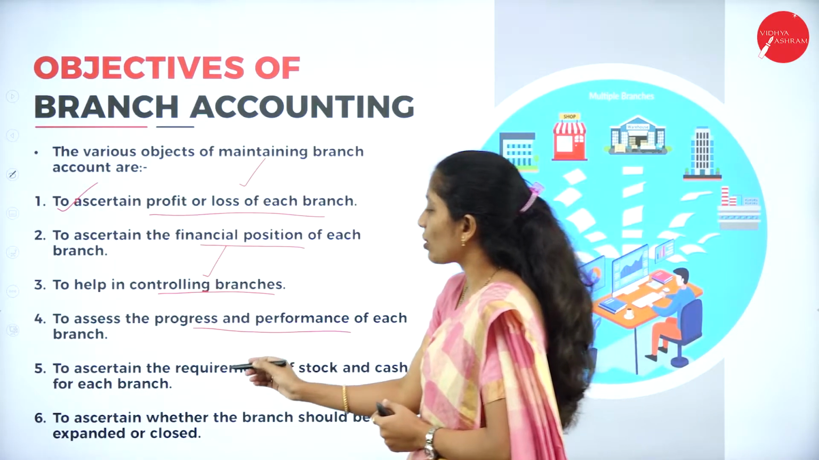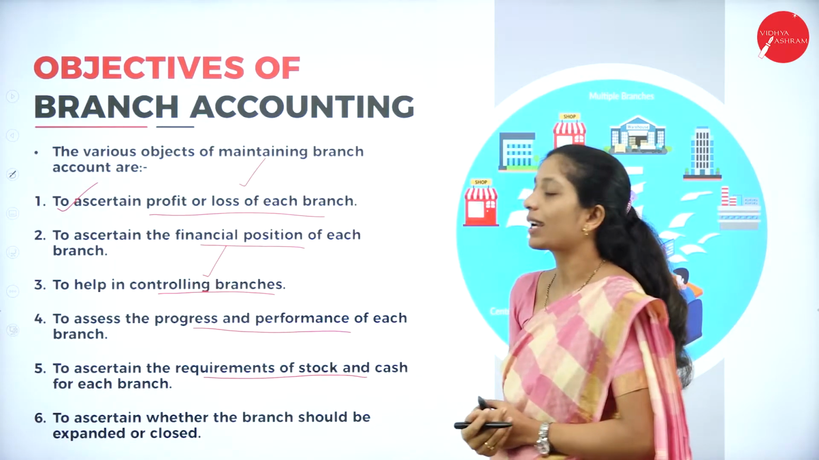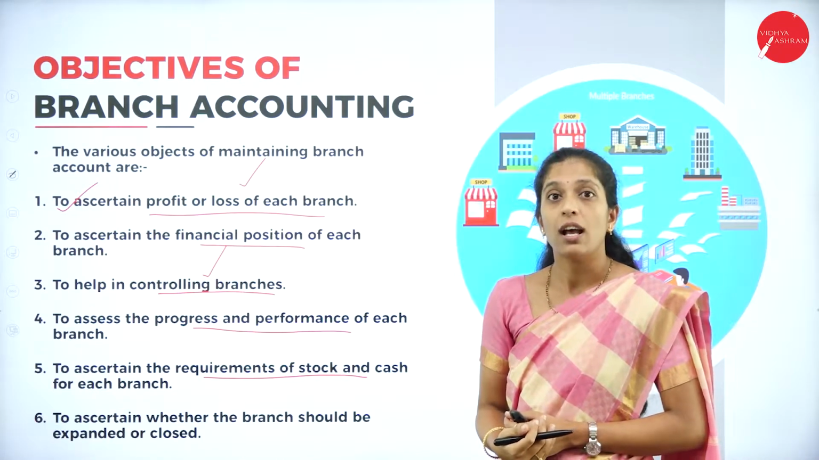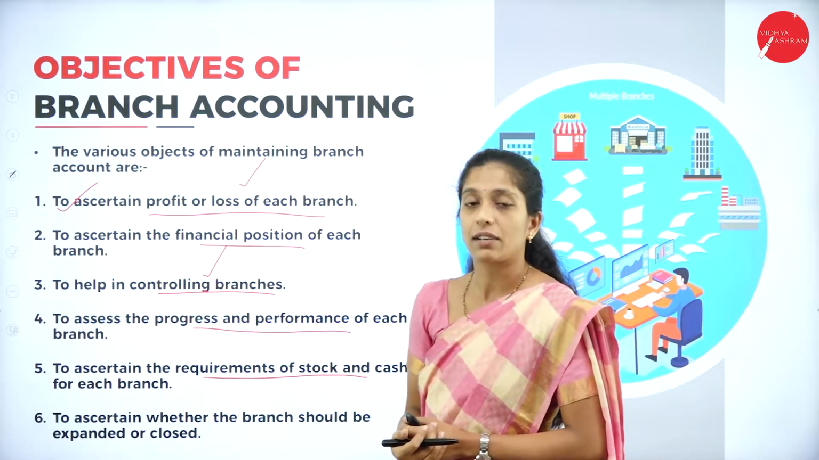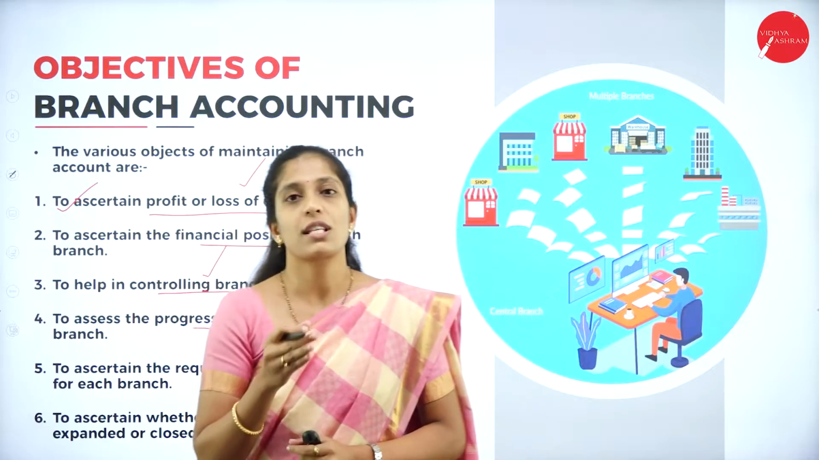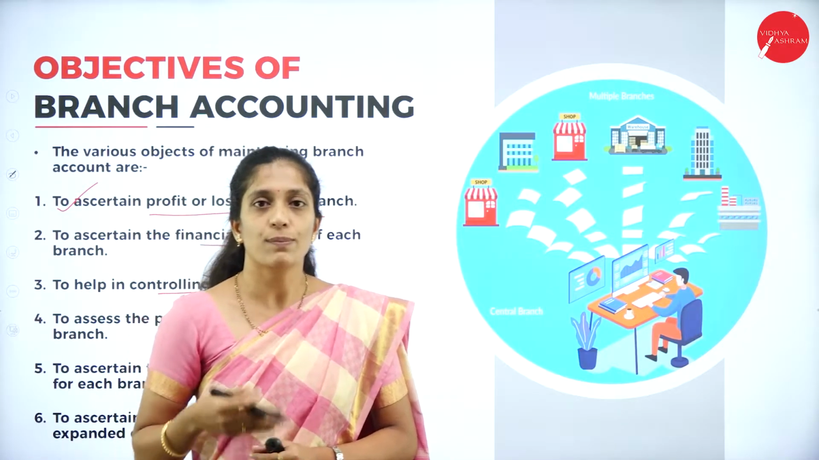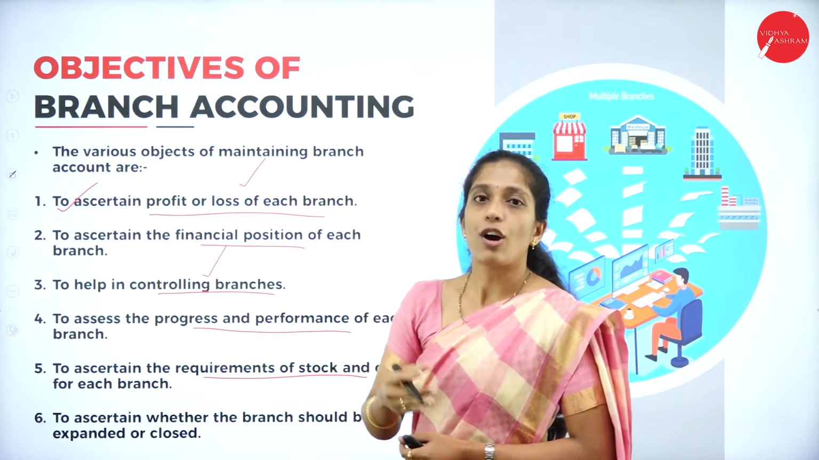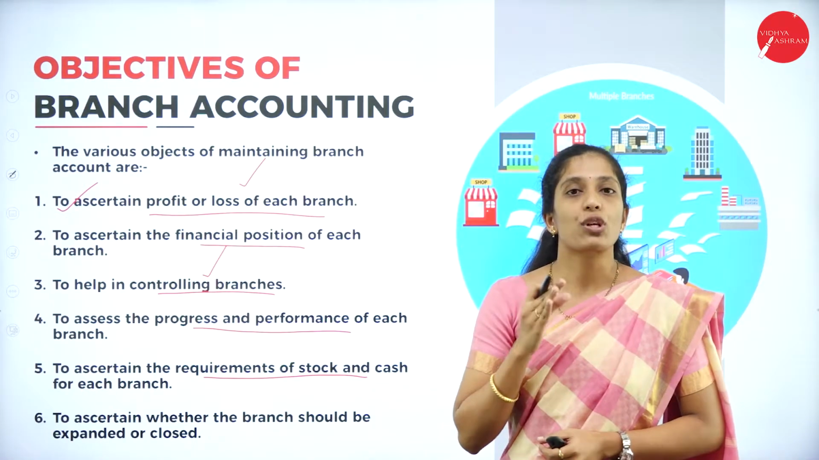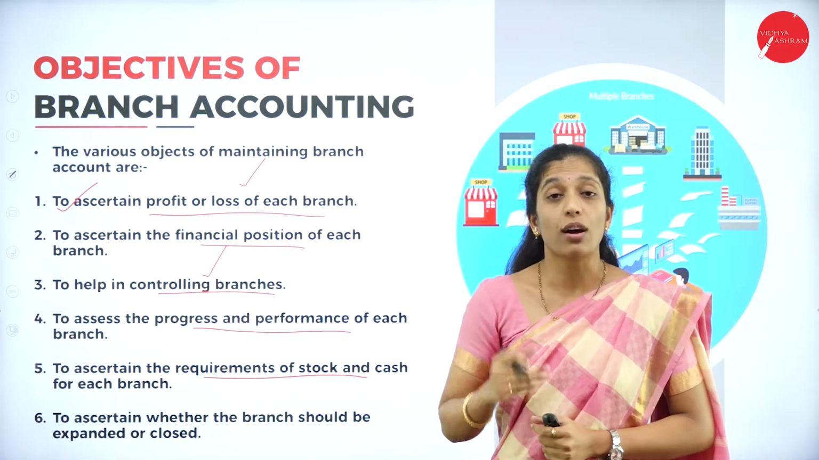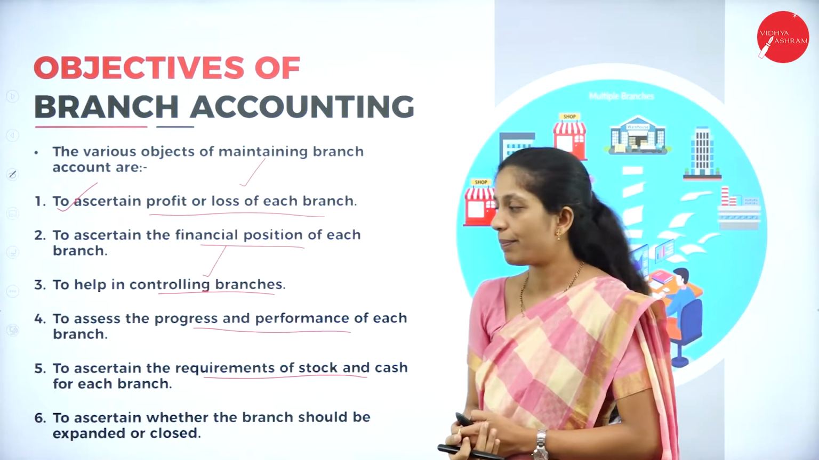And the next one is to ascertain the requirements of stock and cash of each branch. Of course, in order to run the business activity, the stock or the goods as well as the cash requirement is more. So, the head office will come to know what is the actual cash requirement as well as stock requirement of each and every branch.